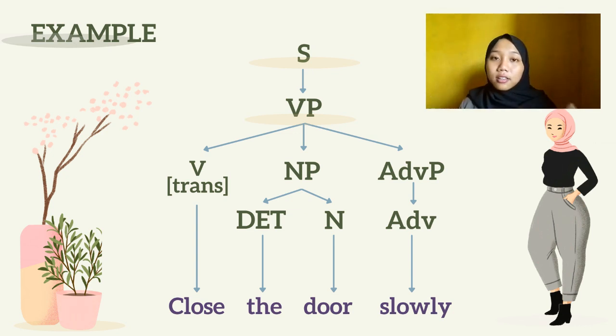And an imperative sentence can consist of a verb, noun phrase, and adverb phrase, or it can just consist of a verb and noun phrase.